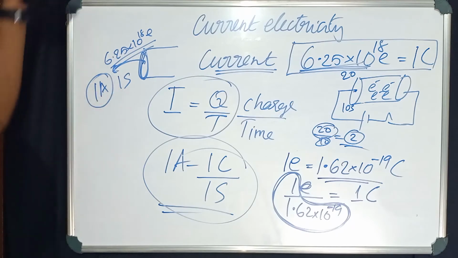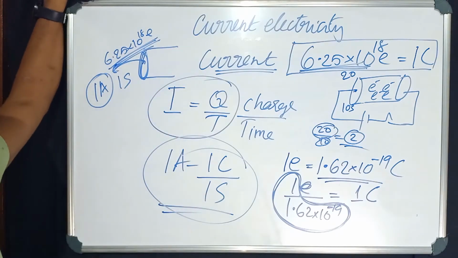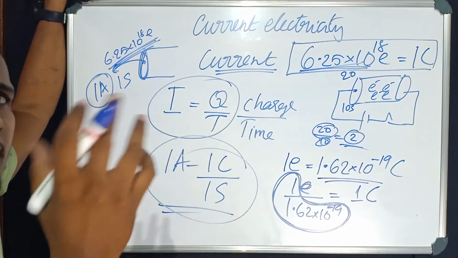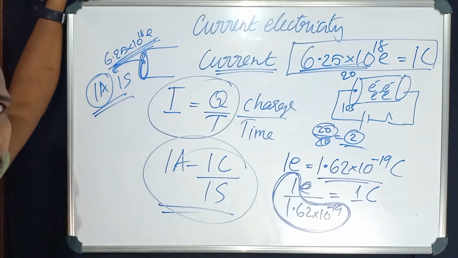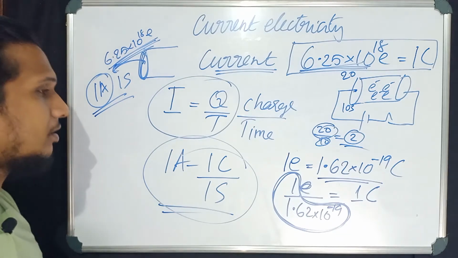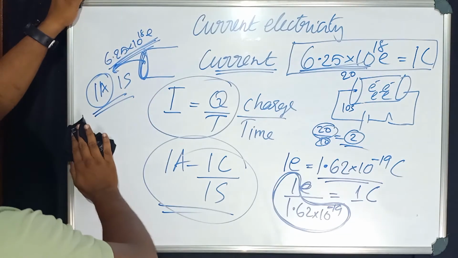You can see here, in 1 ampere, so many electrons are coming out: 6.25 multiplied by 1 followed by 18 zeros. Very large number of electrons are coming out. That means 1 ampere is not that small. It's a very big quantity. Okay, very good. So this is all about